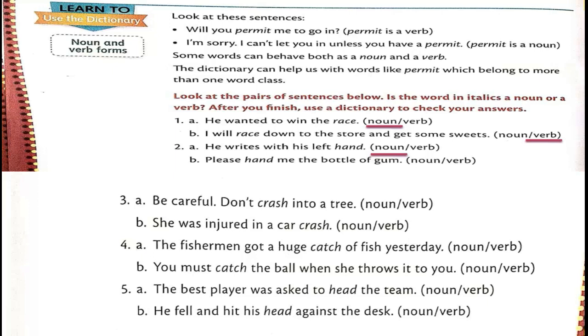Please hand me the bottle of gum. So I'm asking someone to give me the bottle of gum. So it is an action here. So this hand is a verb. How interesting it is, children. Hand can be used in two different forms, in noun form and verb form. Let's look at the third sentence.